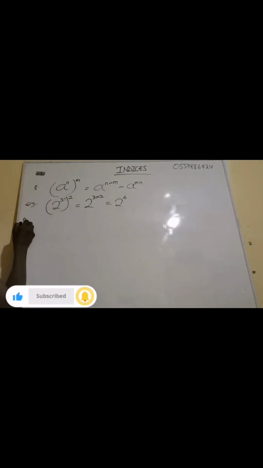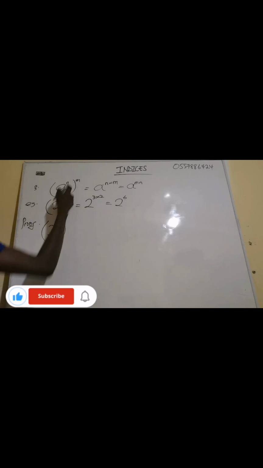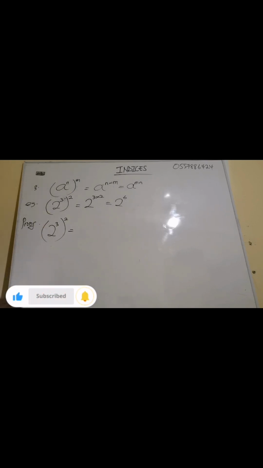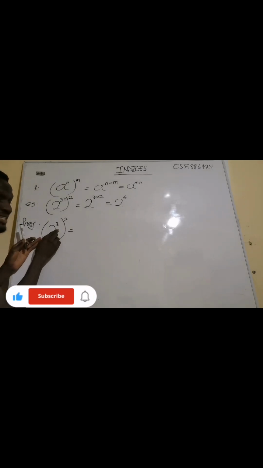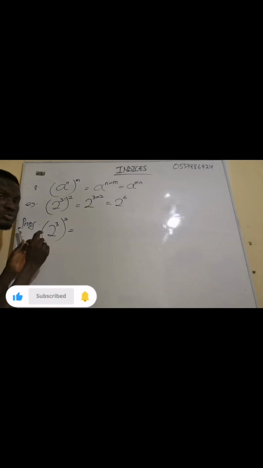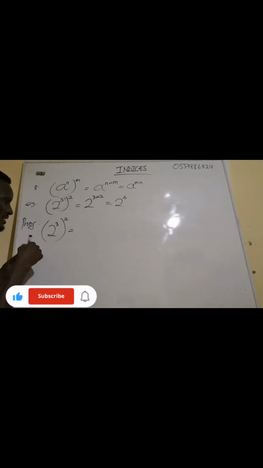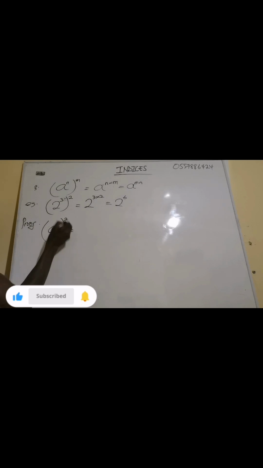Now if I want to prove this one, I can still prove it. If I have 2 exponent 3 in brackets, exponent 2, we are proving why this one is 2 exponent 6. Now what is the meaning of this? This means that the 2 exponent 3 is having an exponent of 2. What does it mean? Just like if I have a exponent 2, it means the a is multiplying itself 2 times.